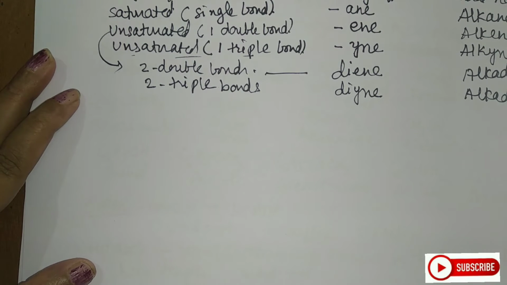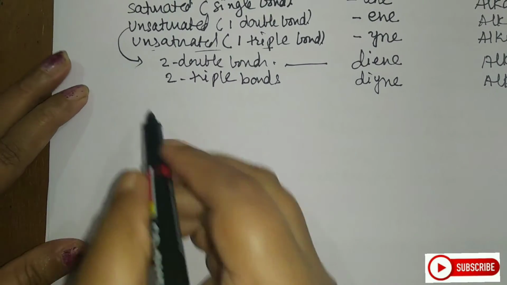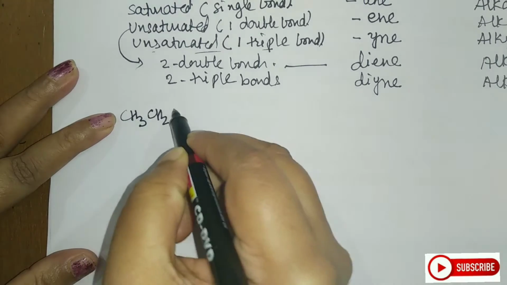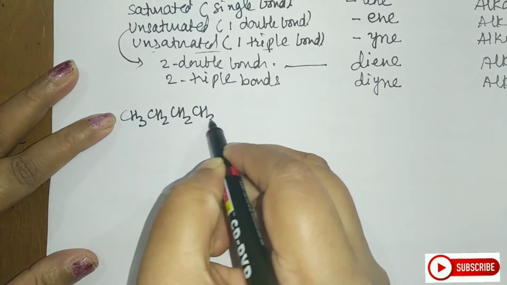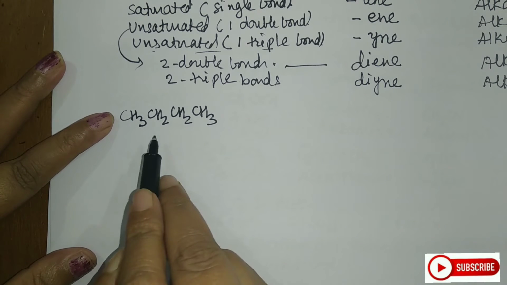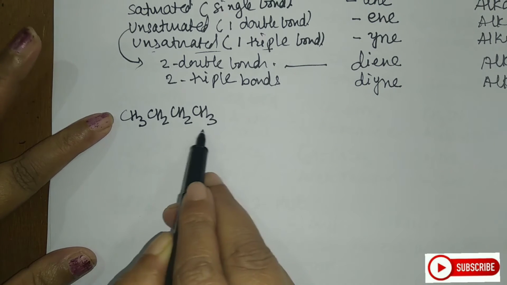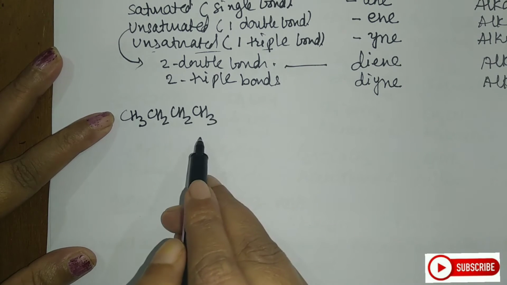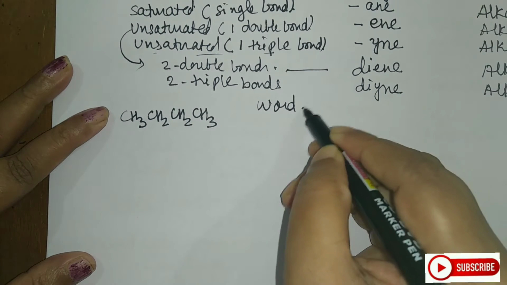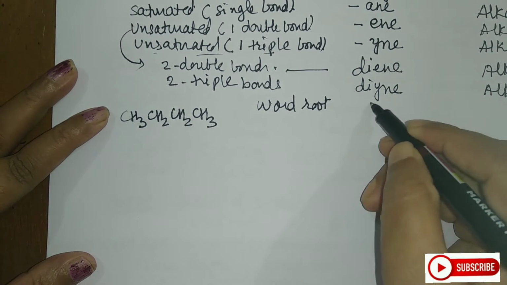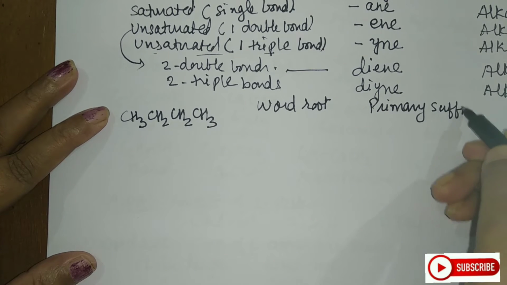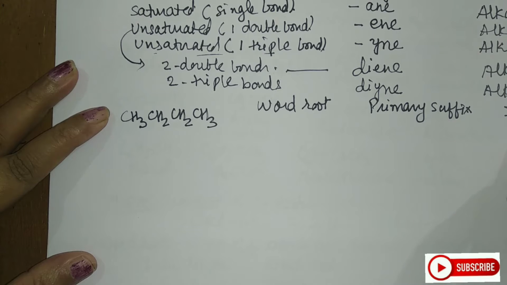Now let us see some of the examples, student. Now I am writing a few examples here. The first I am taking CH3, CH2, CH2, CH3. Now if you see, this is the first one where you have a saturated, single bonded hydrocarbon. So what will be the word root here, what will be the primary suffix, and what will be its IUPAC name?